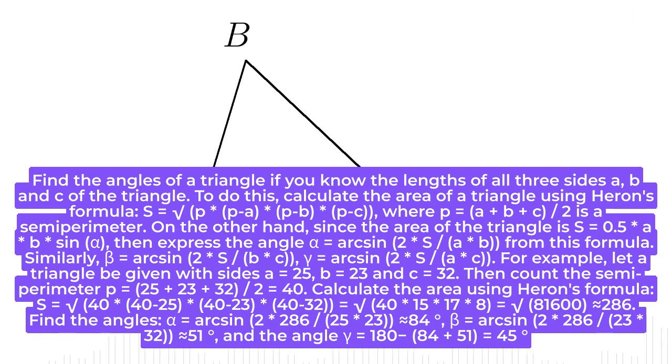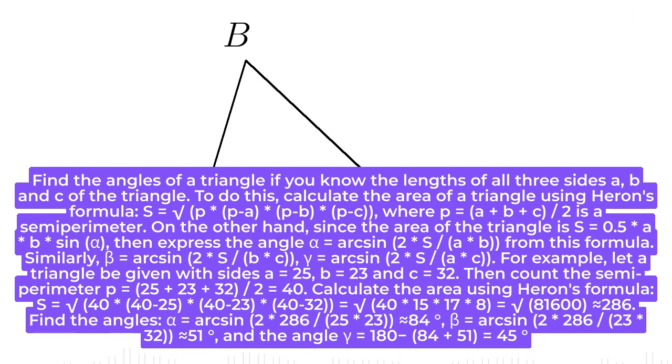For example, let a triangle be given with sides A equals 25, B equals 23, and C equals 32. Then calculate the semiperimeter P equals (25 plus 23 plus 32) / 2, which is equal to 40. Calculate the area using Heron's formula. S equals square root of 40 * (40 minus 25) * (40 minus 23) * (40 minus 32) equals square root of 40 * 15 * 17 * 8 equals square root of 81,600, almost equals 286.